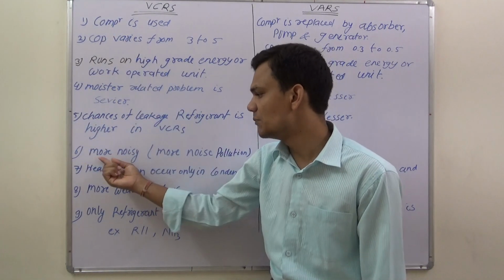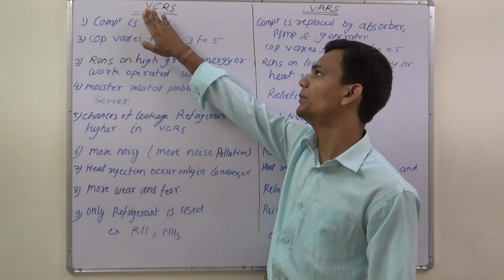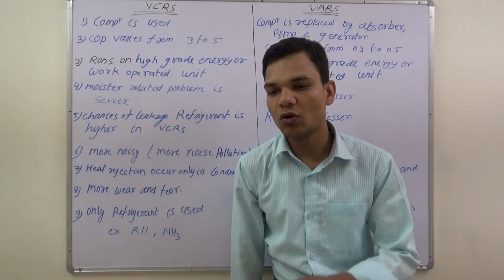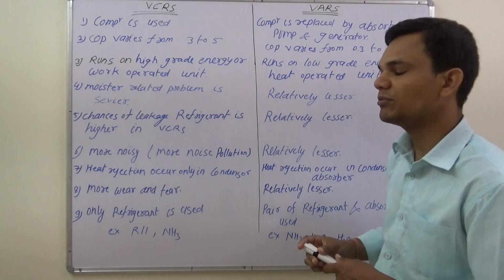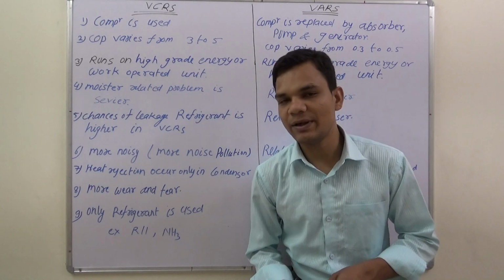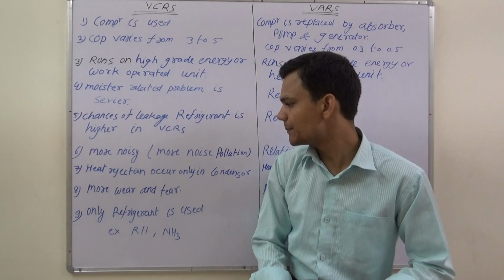Sixth one is, more noisy. To operate the VCRS unit, we use a compressor, and to operate the compressor we have to supply work, and to compress the vapor refrigerant we have to use the compressor.